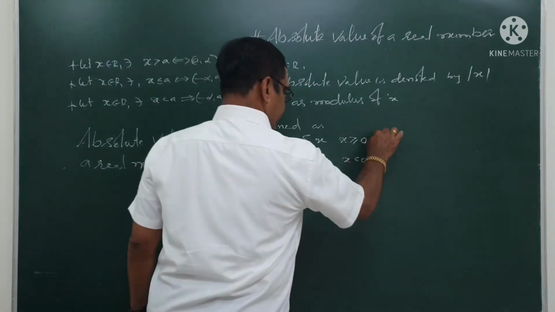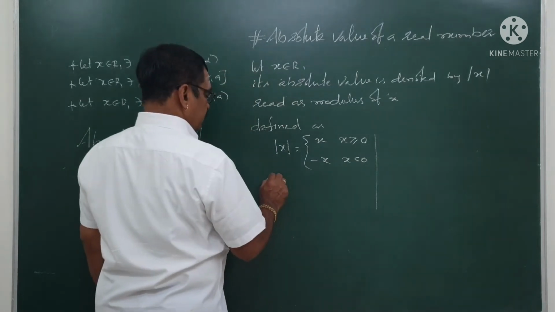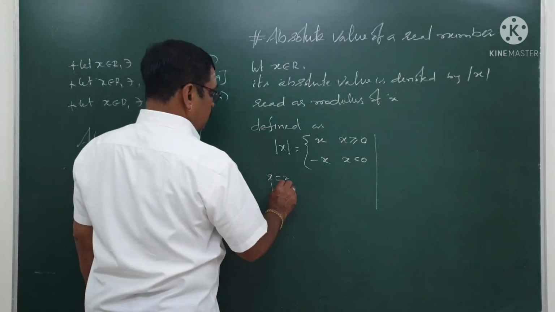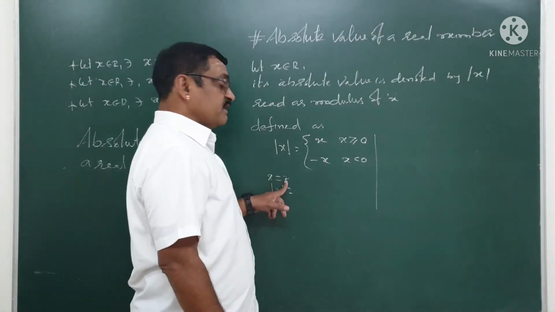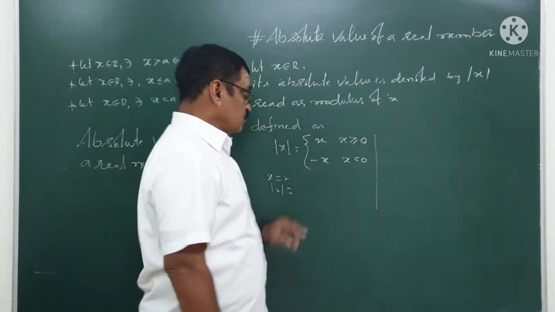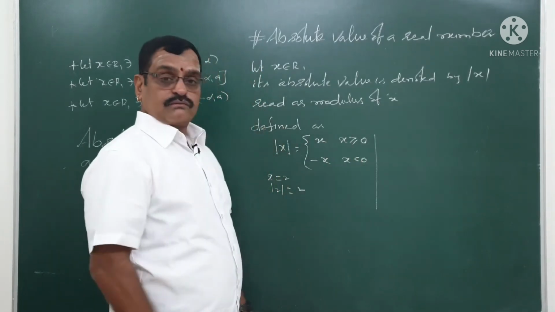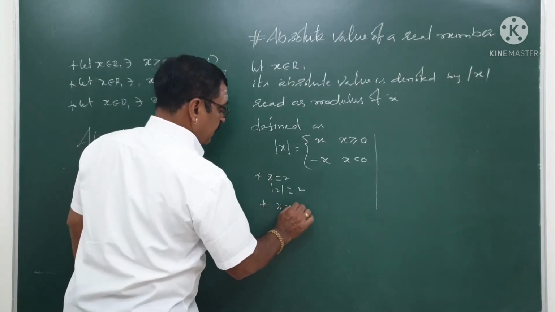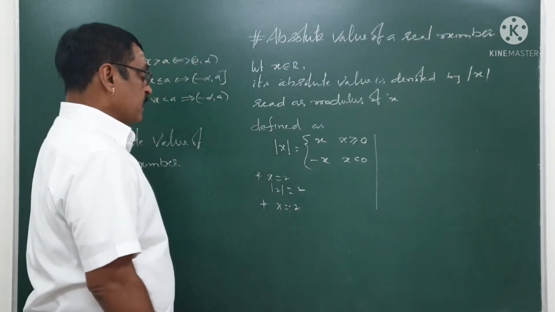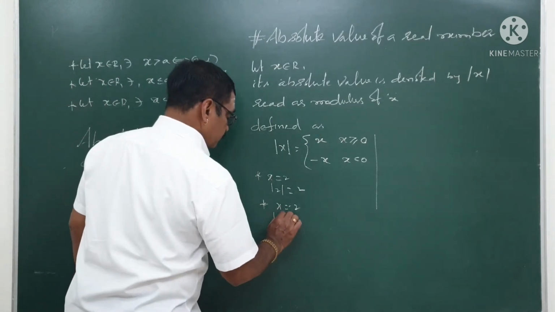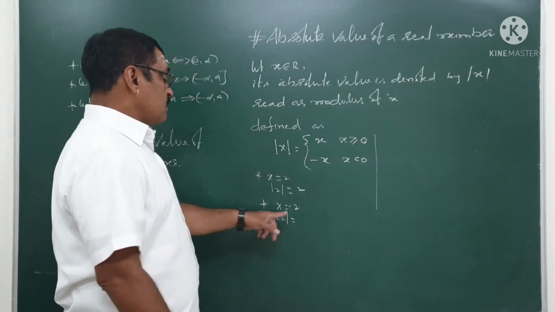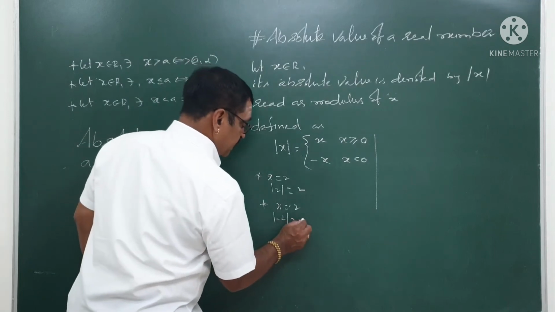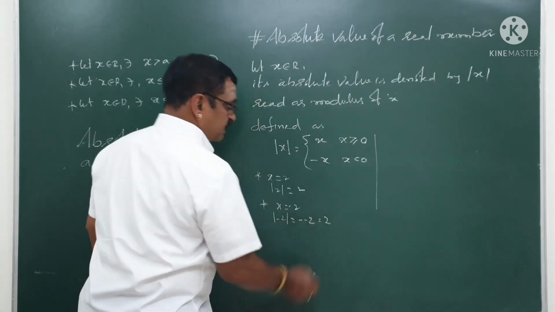For example, I want to go for x is equal to plus 2. When x is equal to plus 2, I have mod 2 is equal to, since 2 is more than or equal to 0, so you have to take mod 2 is equal to 2. Same thing, if I go for x is equal to minus 2, mod of minus 2 is equal to, since minus 2 is less than 0, you have to go for minus of minus 2, so this is equal to plus 2.